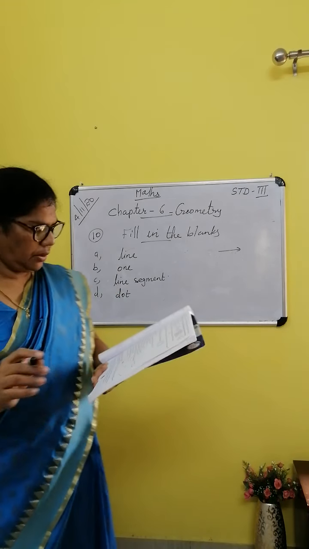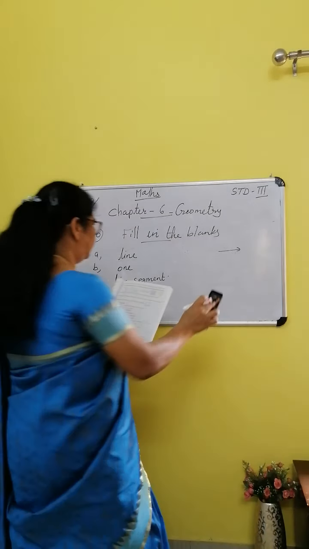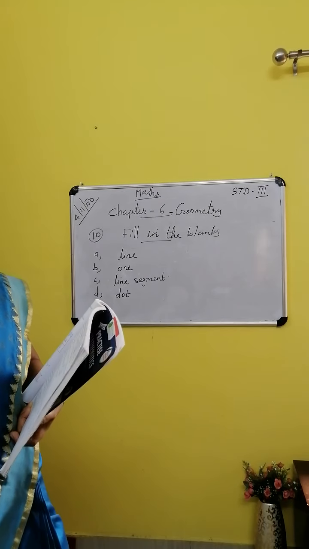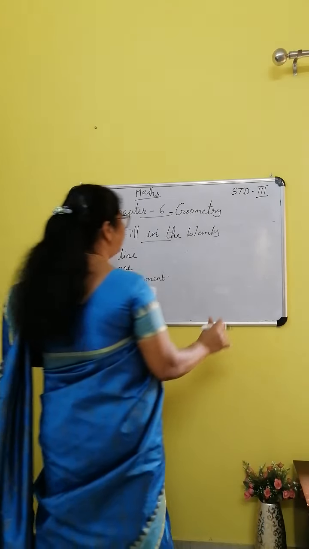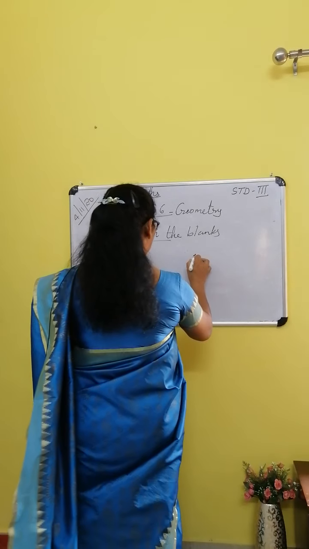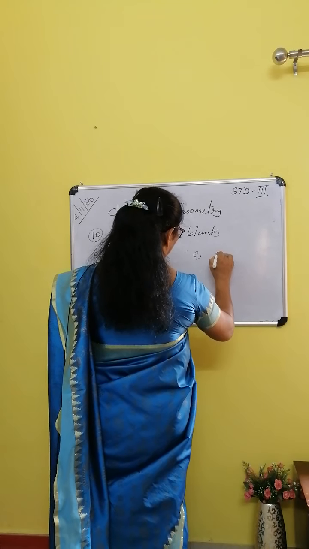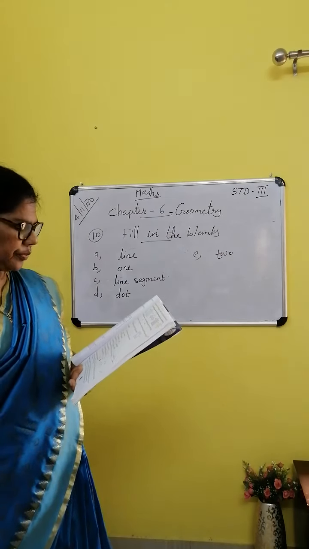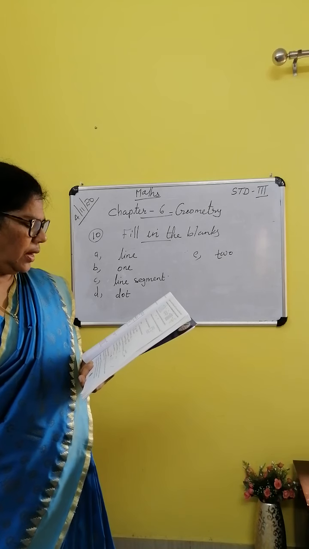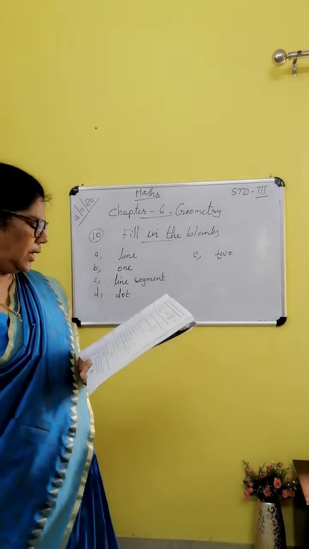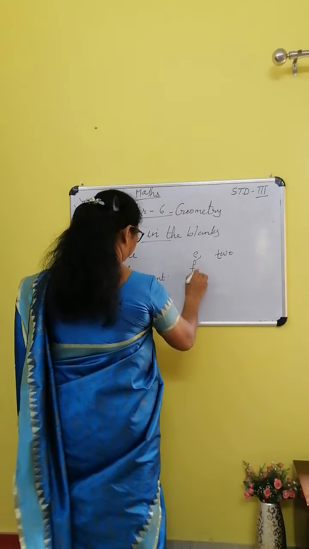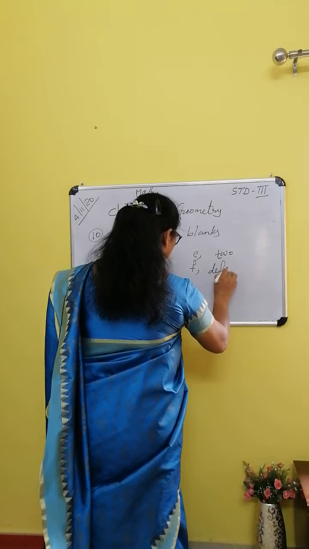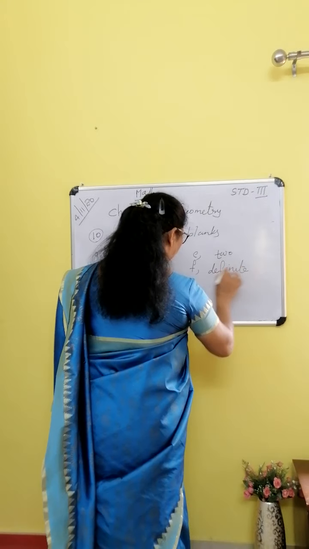Okay. Next, number E. A line segment has dash end points. Line segment. How many end points? Question number E: 2. T-W-O. Write in words. Okay. Next one, F. A line segment has a definite length.